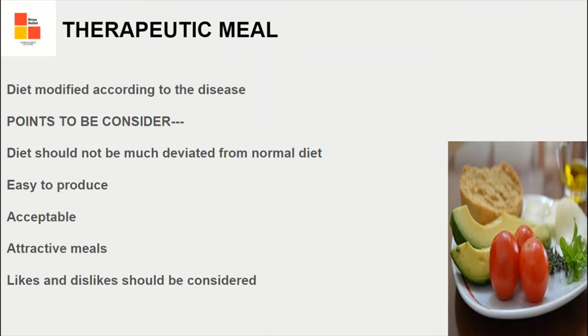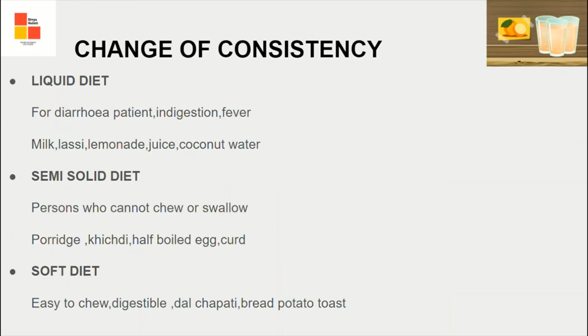Now see what is a therapeutic meal. It is a diet which is modified according to the physiological conditions of the body or according to the disease. Points to be considered while making a therapeutic meal: diet should not deviate much from the normal diet. It should be easy to produce and easy to digest. It should be acceptable, and it should be given in a very favorable environment. An attractive meal should be there. Likes and dislikes of the person should be taken into consideration.